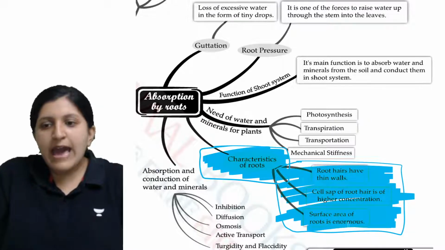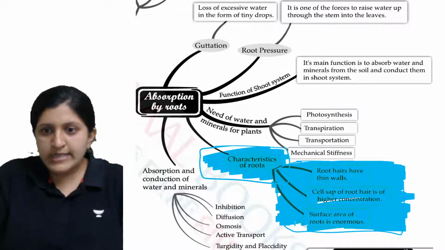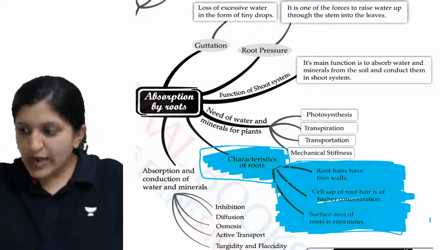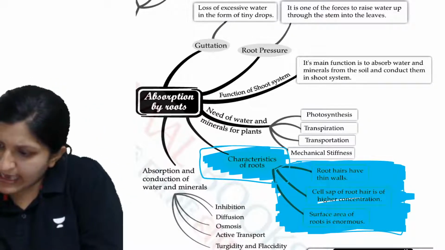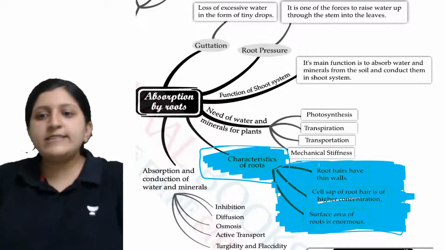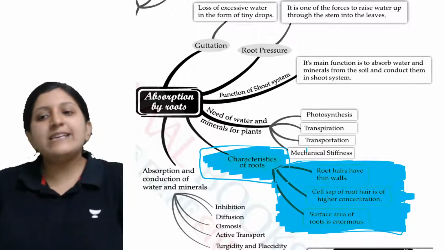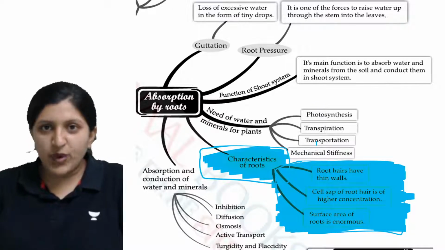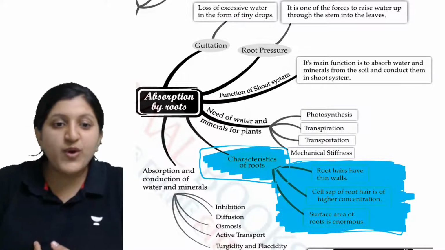So roots are having a thin wall. Okay, so this one we'll be studying. So let's see what all different features are there. I hope you can see this one clearly now, since I have highlighted it. So in that case, the root hair is having a thin wall. What exactly is the use of root hair having a thin wall? Any idea? So the characteristics of root, that is for easy absorption.